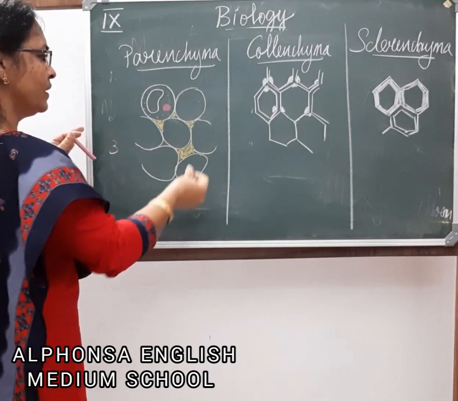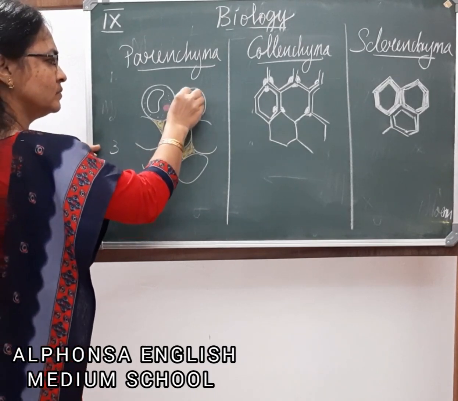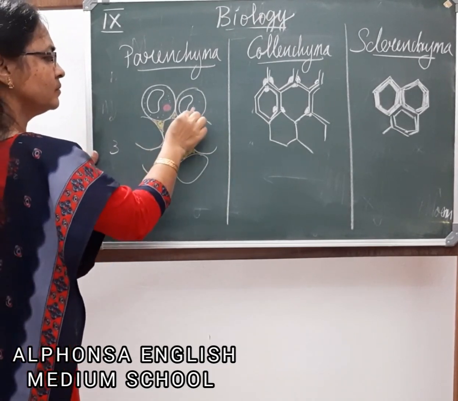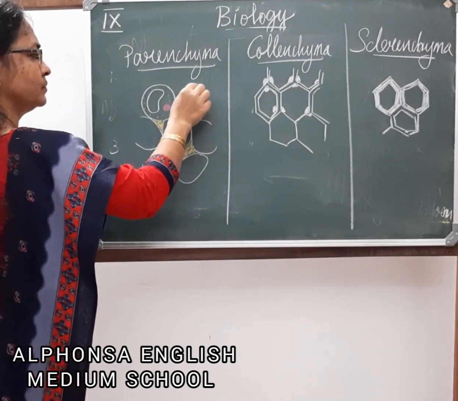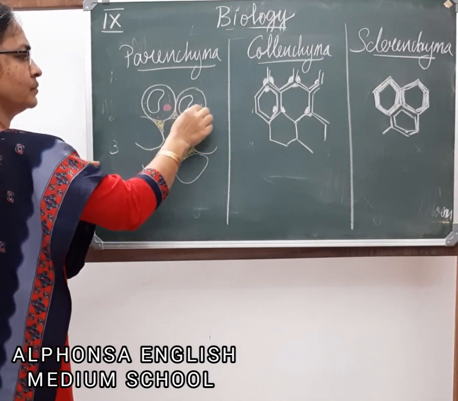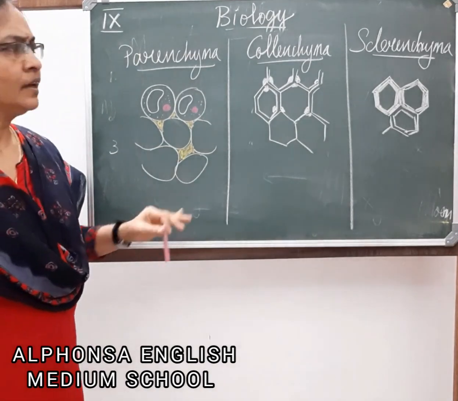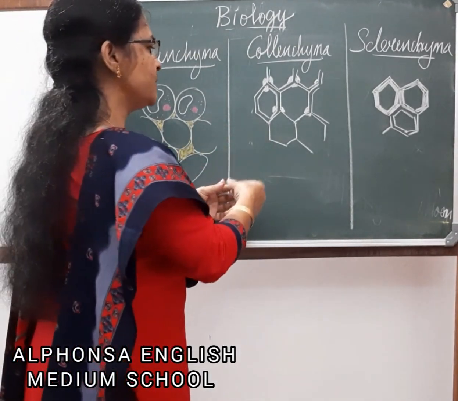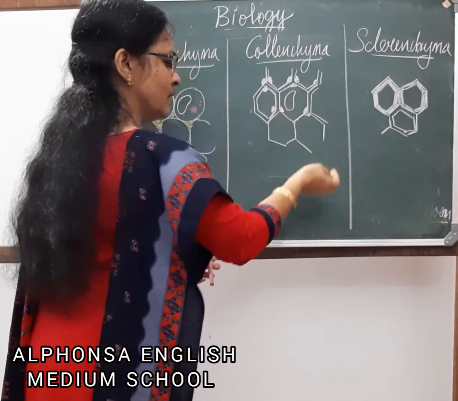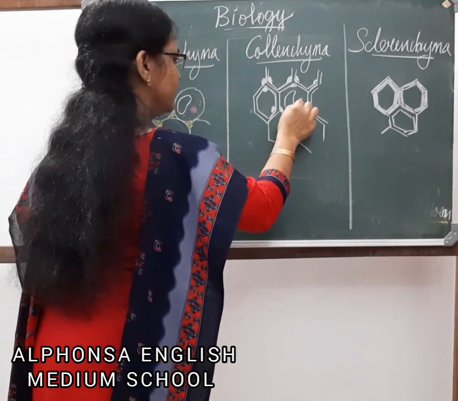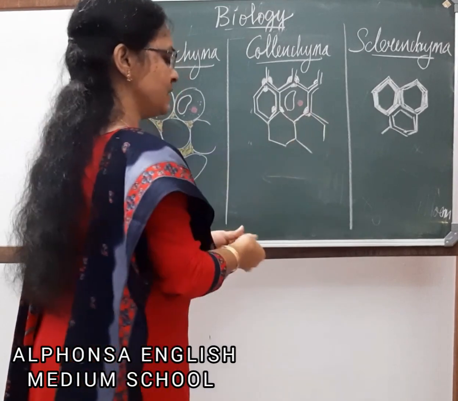They have a vacuole, nucleus and cytoplasm. Here also they are living cells, so they will also have a vacuole, a nucleus and cytoplasm.